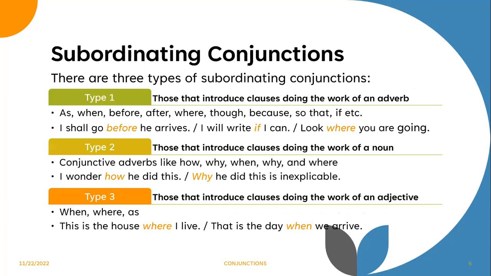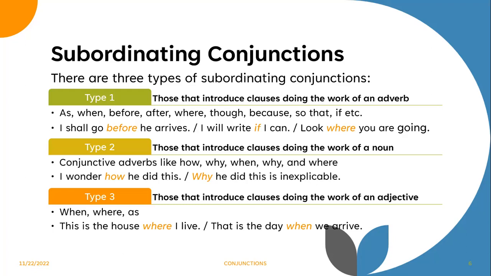Next, we move on to subordinating conjunctions. So there are three types of subordinating conjunctions. We have type 1, those that introduce clauses doing the work of an adverb, as, when, for, after, where, etc. We have some examples. I shall go before he arrives. I will write if I can. Look where you are going.